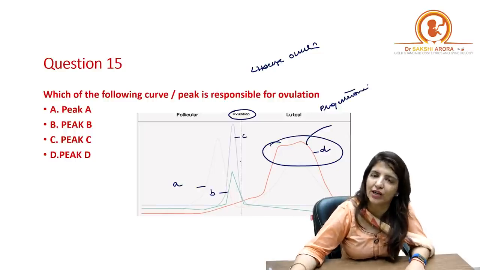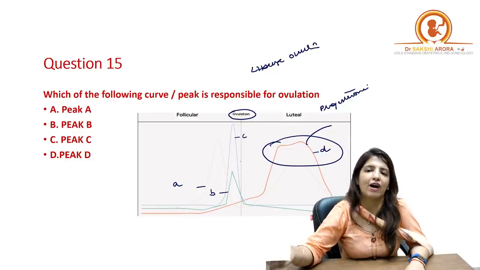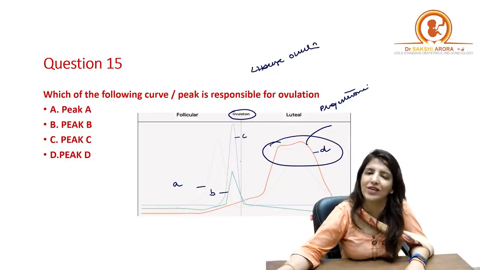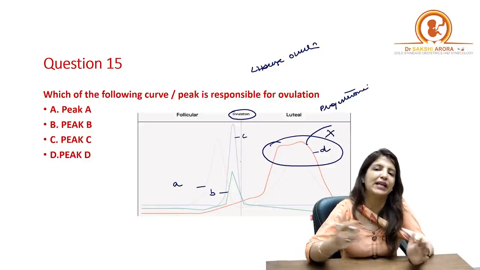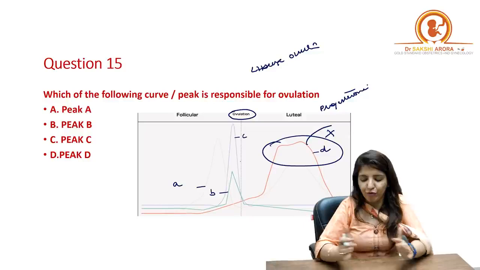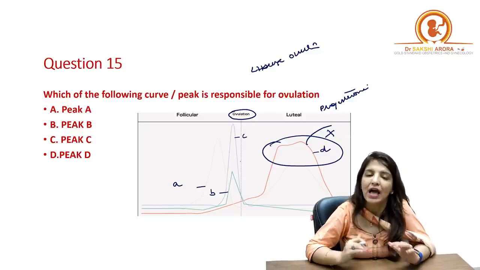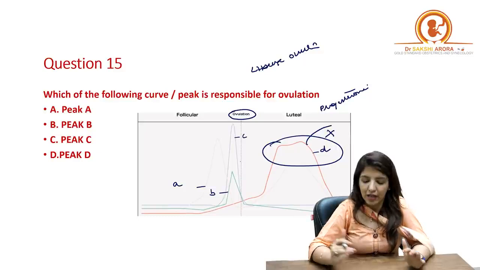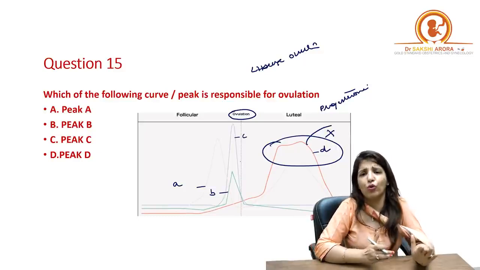And when are the progesterone levels highest? Progesterone levels are highest 8 days after ovulation, that is on day 22 of the cycle. Right? So it is not peak D. Peak D is happening after ovulation. Now before ovulation, I can see 3 peaks, A, B and C. Amongst these 3 peaks, peak C and peak B are happening just before ovulation.